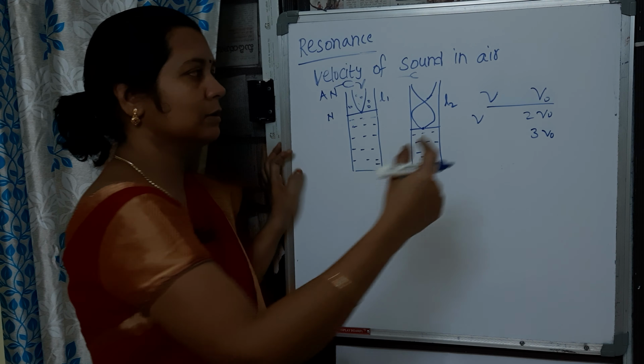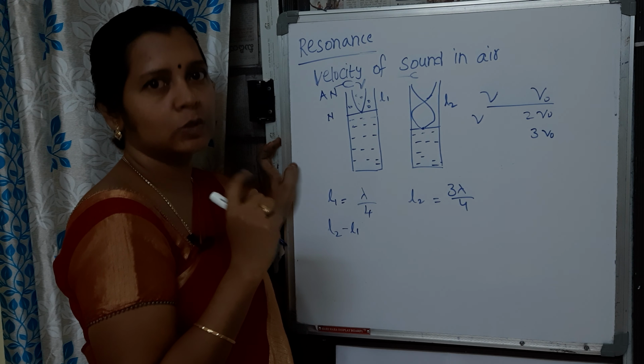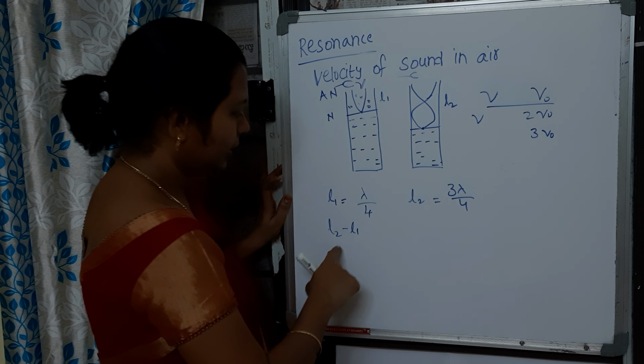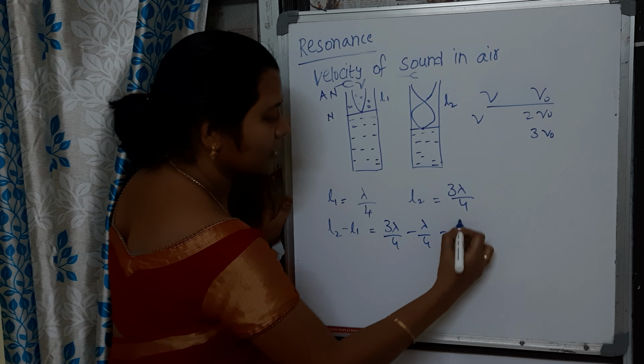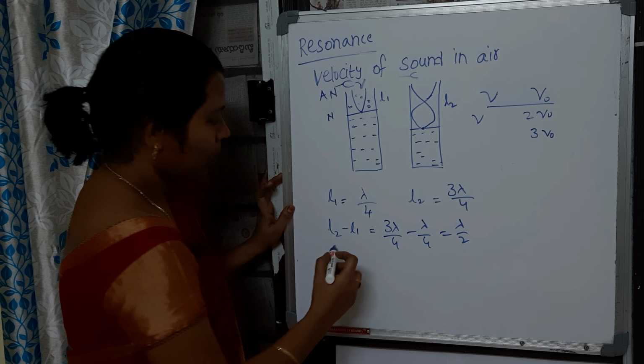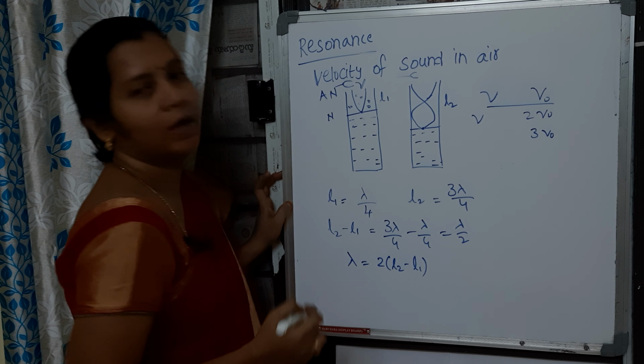Right, L2 minus L1. What are these L2 and L1? These are the two successive air column lengths at which you can hear a very big sound, or at which resonance occurred. So this is 3 lambda by 4 minus lambda by 4, which is nothing but lambda by 2, or lambda is equal to 2 times (L2 minus L1).